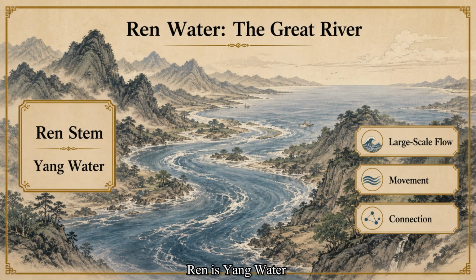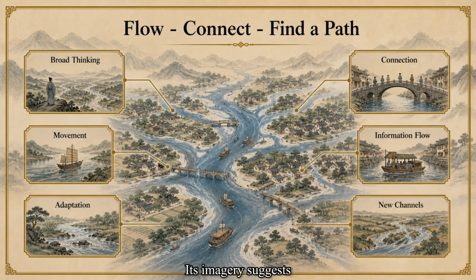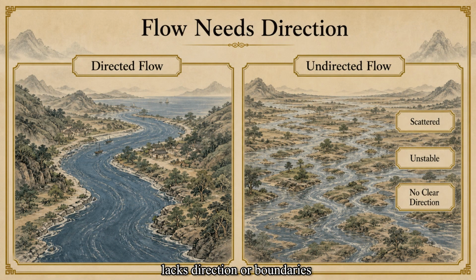Ren is yang water. It is often compared to rivers, oceans, and large bodies of moving water. Its imagery suggests broad thinking, movement across regions, adaptation, connection, information flow, and the search for new channels. When broad movement lacks direction or boundaries, it may become scattered, unstable, or difficult to contain.